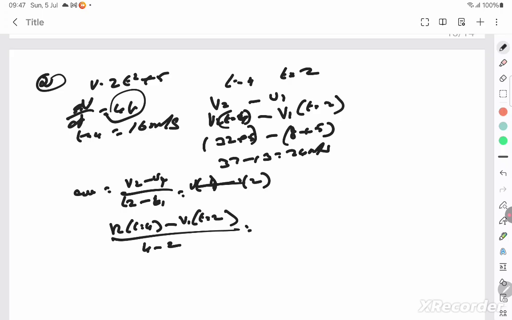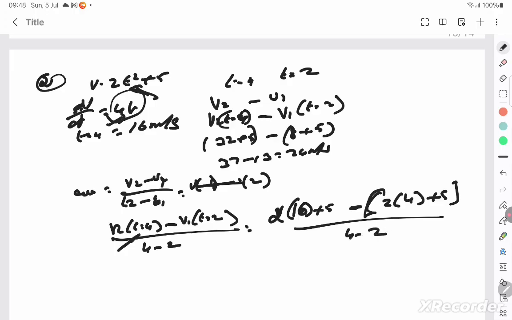Velocity is 4t. Oh no, you can't put in instantaneous velocity. You should put t is equal to 4 in the equation, 2 into 4 square plus 5, minus 2 into 2 square plus 5, by 4 minus 2.